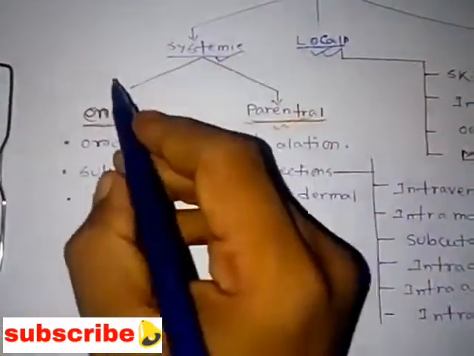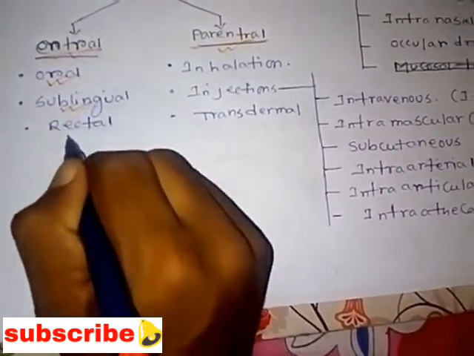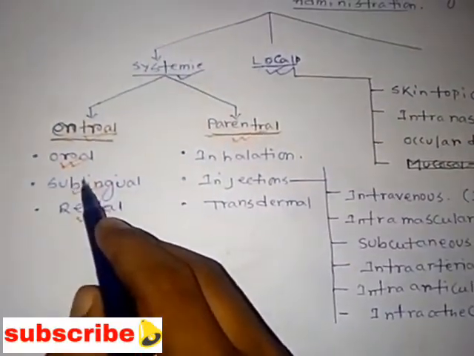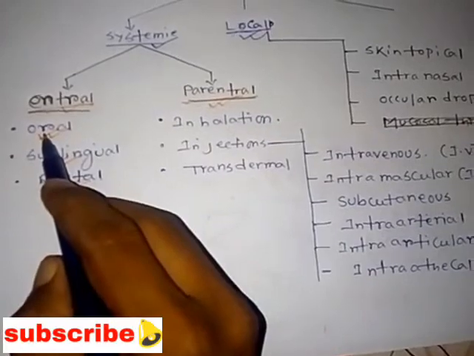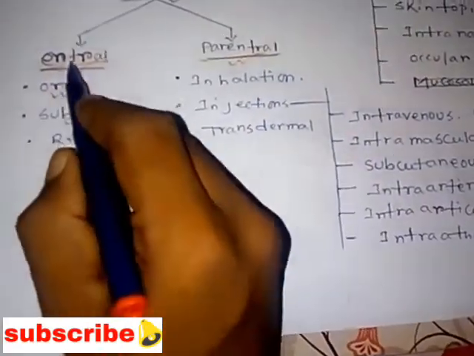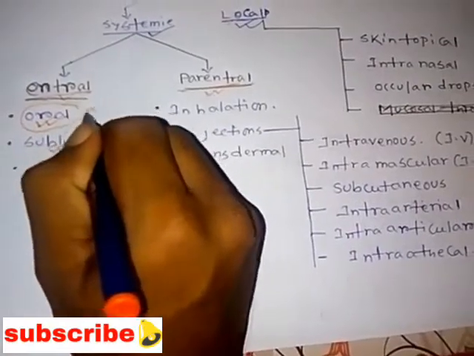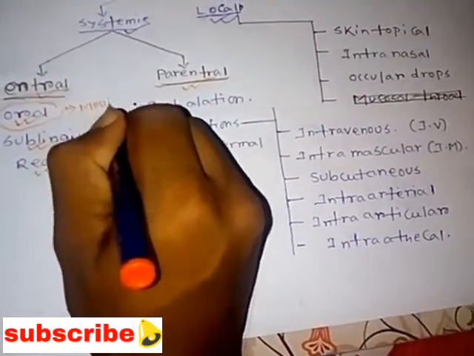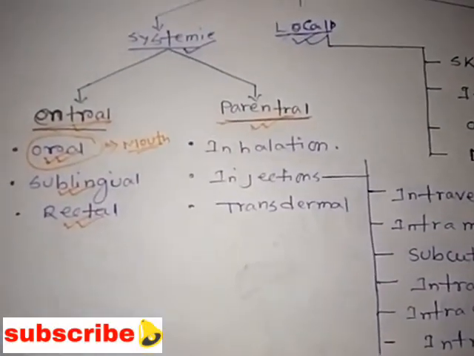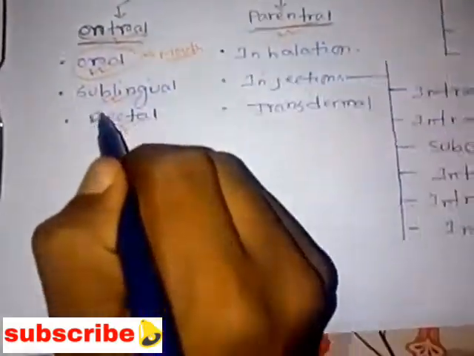Under the enteral route we have the oral route, sublingual route, and rectal route. I will tell about the place of drug administration, starting with the oral route: how we can take or administer the drug. In the case of the enteral or oral route, the drug is administered through the mouth.